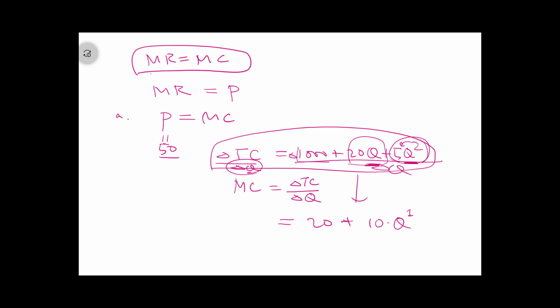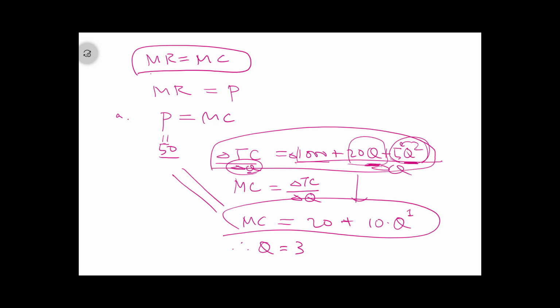So marginal cost is 20 plus 10Q. When you equate this to 50, Q should be 3. So the profit-maximizing output is Q equals 3. That's the answer for question A.